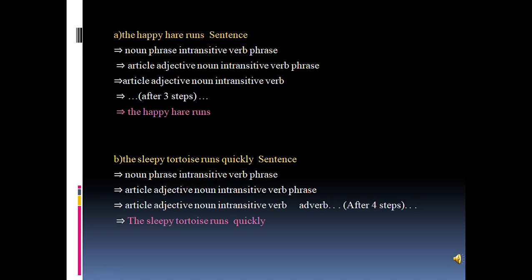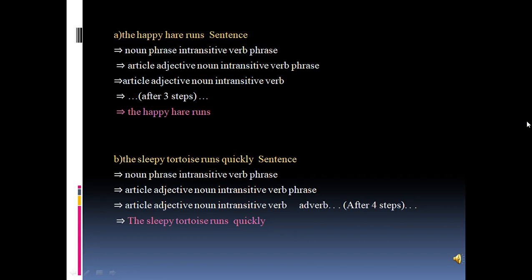According to the production rule, a valid sentence is a sentence which has 2 subparts, that is a noun phrase and an intransitive verb phrase. Within noun phrase, we have 3 subparts: article, adjective and noun. And within intransitive verb phrase, we have an intransitive verb. So according to the sentence, article is the, adjective is happy, noun is hare, and intransitive verb is run. So the happy hare runs is a valid sentence.